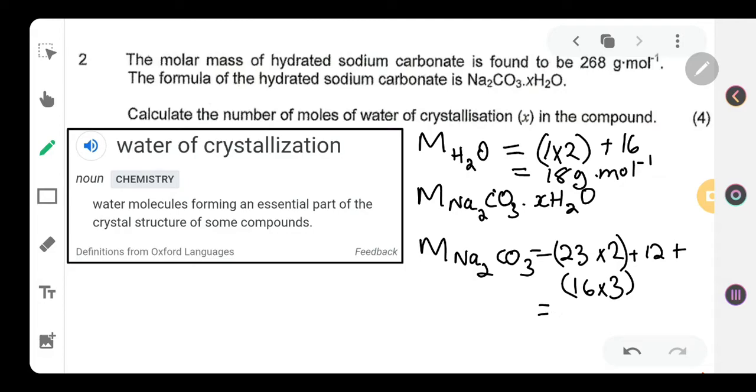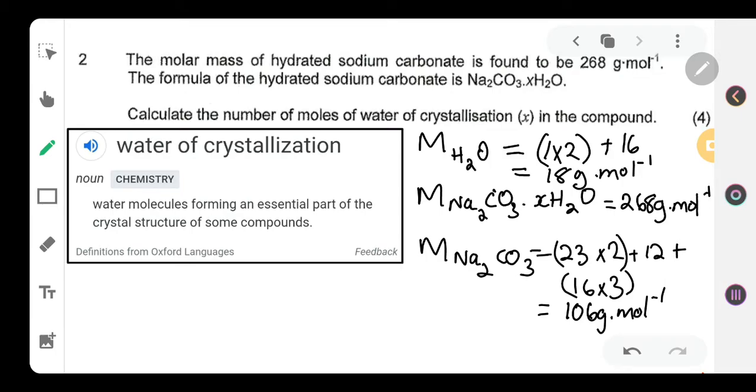I'll just take that in my calculator quickly. So it's 23 times 2, plus 12, plus 16 times 3, and you find the value to be 106 grams per mole. The molecular mass of the hydrated salt, they have actually given to us: 268 grams per mole.